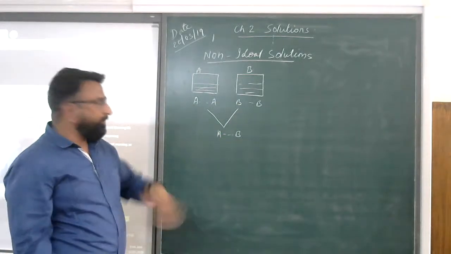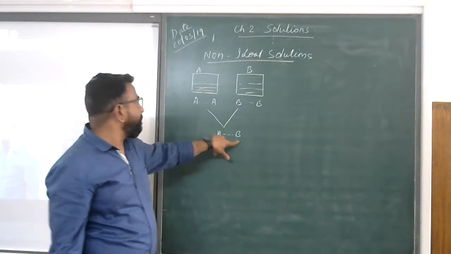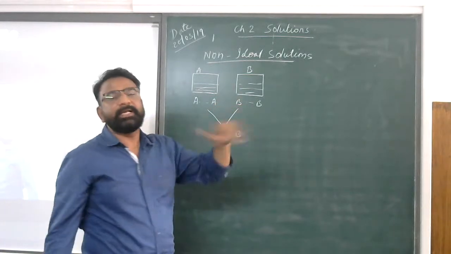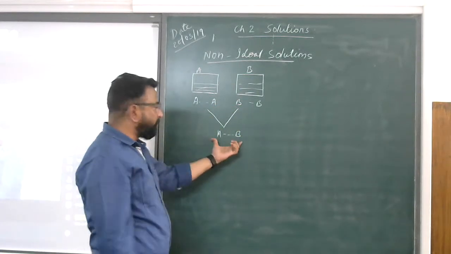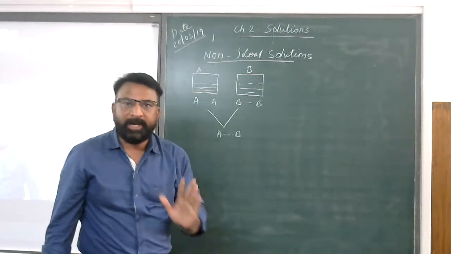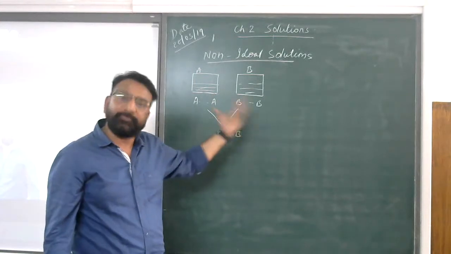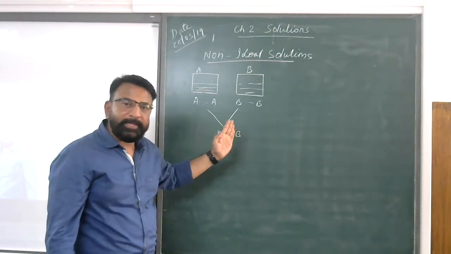In the previous lecture, I explained that if the force of interaction between AB is equal to AA or BB, then it is called an ideal solution, and if the force of interaction is different from AA or BB, then it is called a non-ideal solution. So my topic for today is non-ideal solution, because the force of interaction will be different. I hope you understood this.